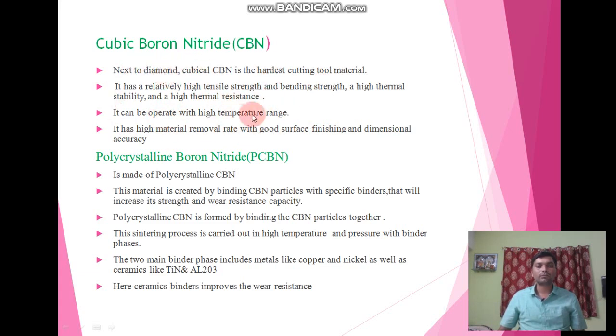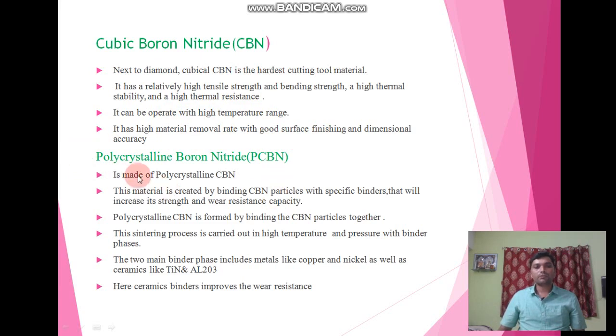So here we can say that next to the diamond we have CBN, which has higher characteristics like higher strength, higher bending strength, higher thermal stability, and higher thermal resistance. It can be operated in a higher temperature range. It has a higher metal removal rate with good surface finishing and dimensional accuracy. So this is what about cubic boron nitride material.